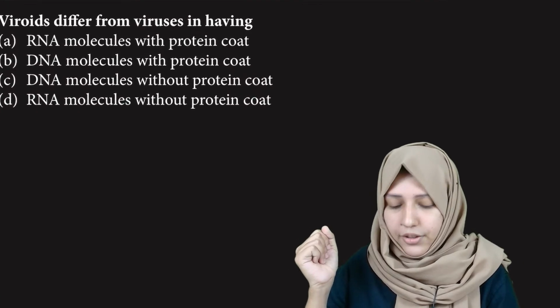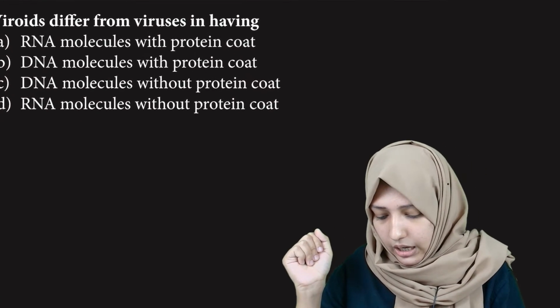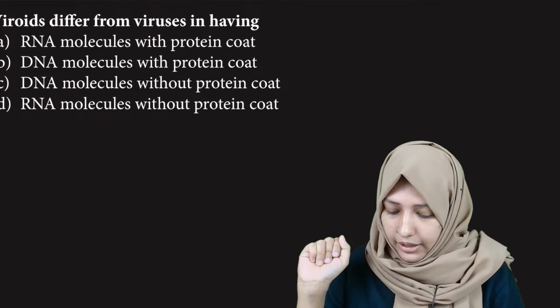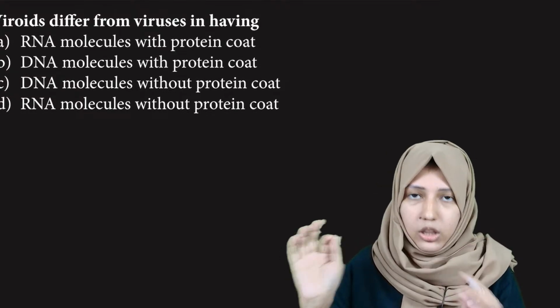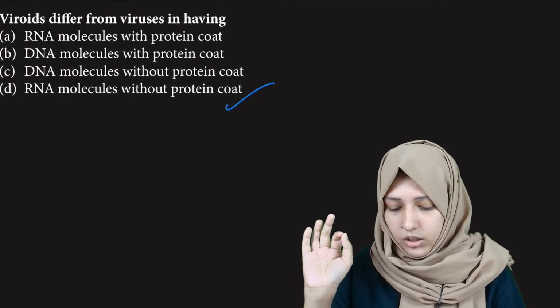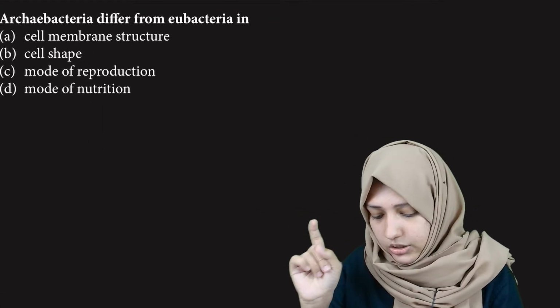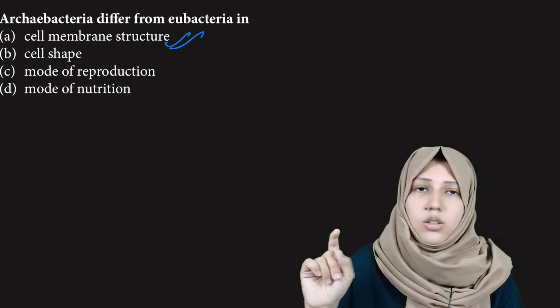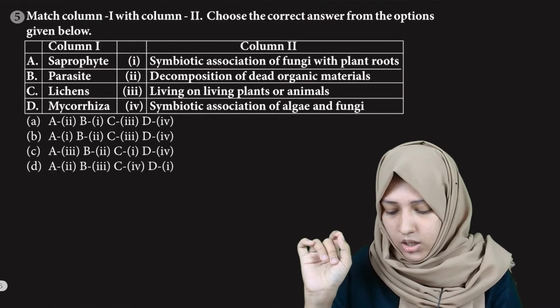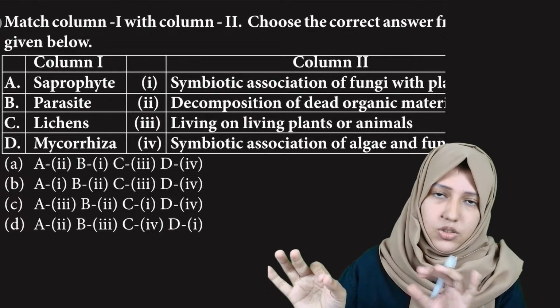Next one, viroids differ from viruses. As I said, they are RNA molecules with or without protein coat? Without protein coat. Next one, archaebacteria differ from eubacteria. This I said: it's the structure of their cell wall.